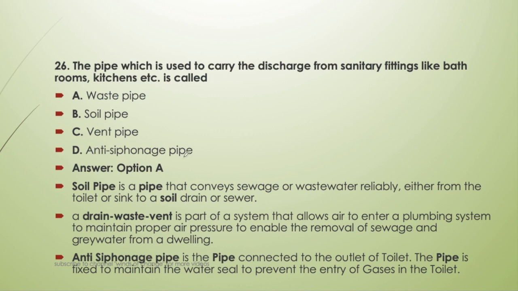Okay, next, anti-siphonage pipe. The anti-siphonage pipe is the pipe connected to the outlet of the toilet. The pipe is fixed to maintain the water seal to prevent the entry of gases in the toilet, which we have already seen. There are different types of pipe like the P type pipe in which we prevent the entry of gases in the toilet. Okay, so these are directly attached to our toilet.